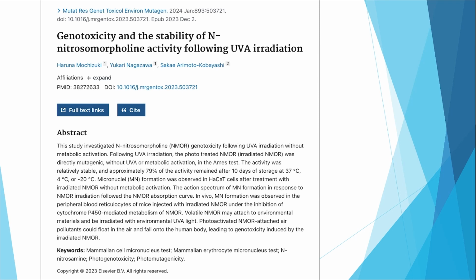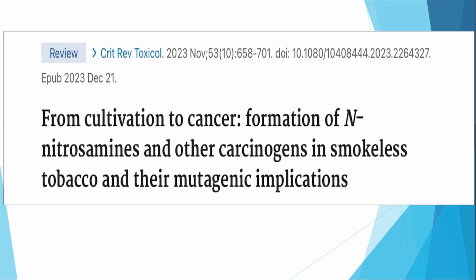We see here that the volatile NMOR may attach to environmental materials and be irradiated with UVA, and via air pollutants could float in the air onto the human body and skin, leading to genotoxicity. Even if speculative, it is of course very, very possible.